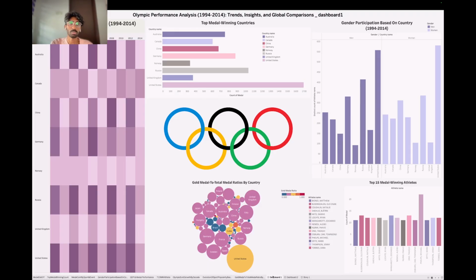For the first container, which is medal country distribution over the time 1991-2014, as we can see, there are a lot of countries in it, and we filtered it down to the 8 top medal countries. And as you can see, when the color is darker, it means the count of medals is higher. The same effect goes for every one of these heat maps.